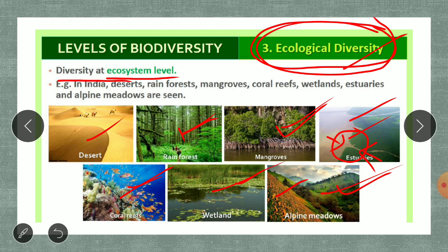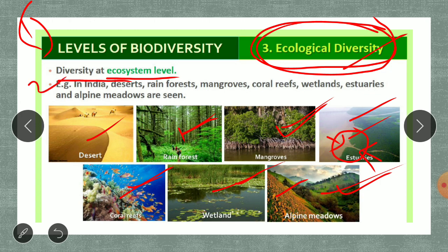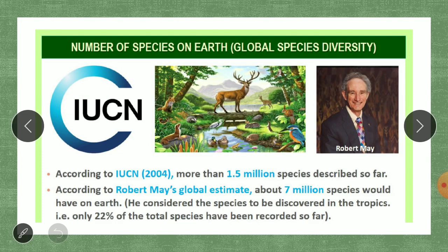So in this manner, these are the three levels at which biodiversity can be studied. First, at the genetic level. Second, we saw the species level. And third, we just now saw ecological diversity. So these are the levels of biodiversity. In my next video, we are going to study how many species are present on the earth.